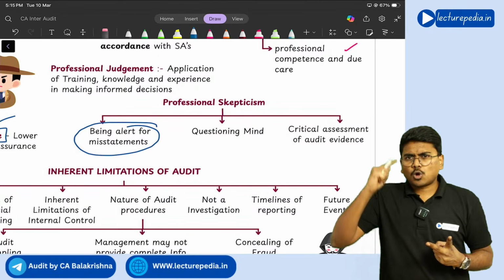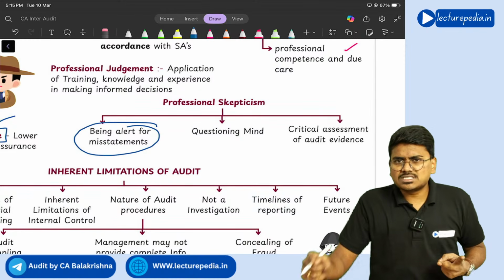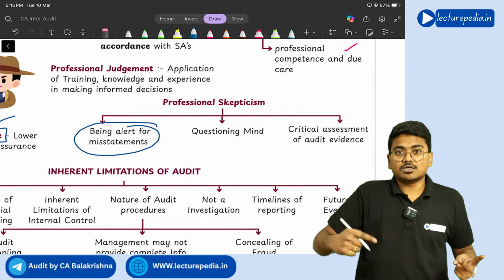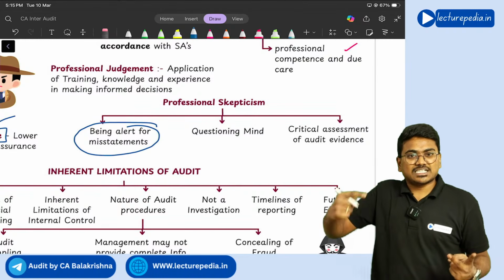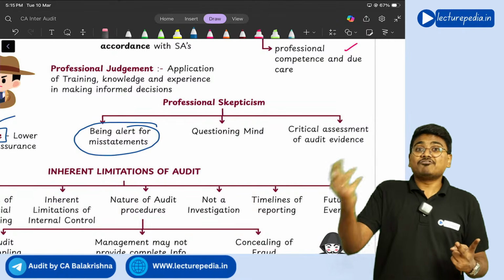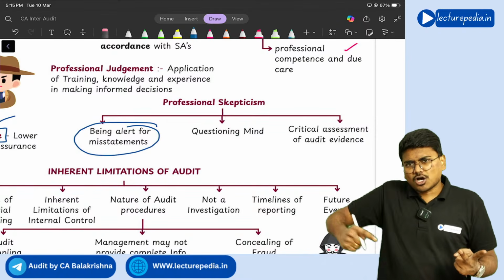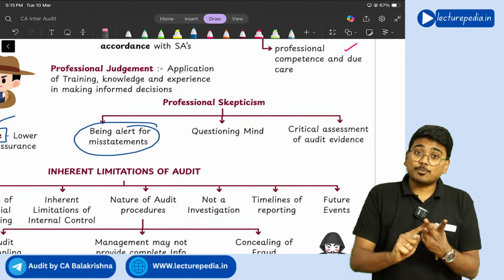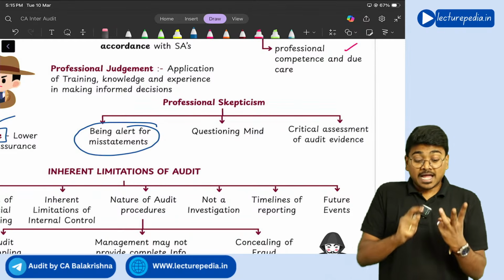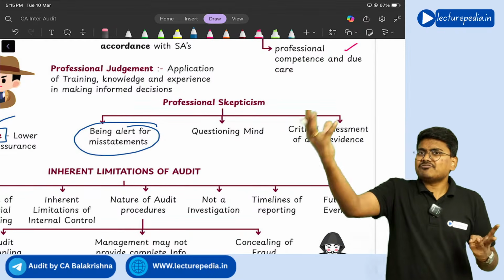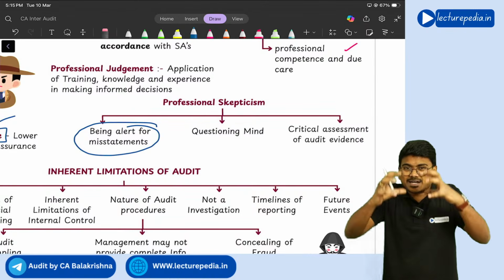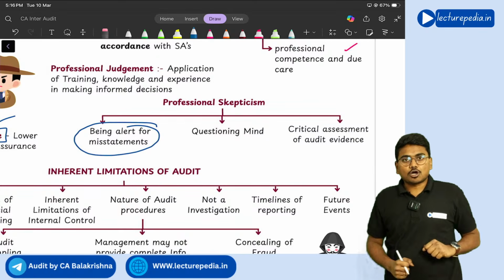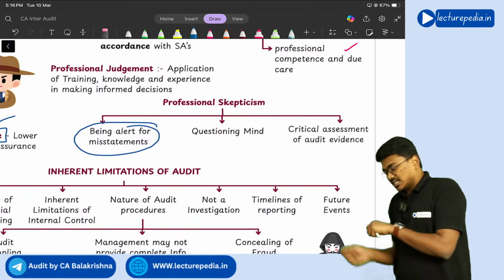The next part is a questioning mind. Whatever you see in the audit, whatever you find in the audit, you have to keep on questioning about it, because only when you question will you get more information about it. So you should always have a questioning mind. Getting it? That is also part of professional skepticism. And finally, whatever audit evidence you have obtained, you need to critically assess that audit evidence. Management has given a particular document; you should not just take the document and keep it in the audit file.